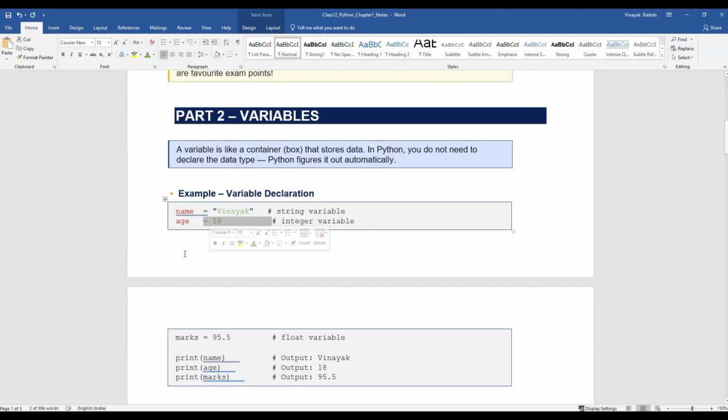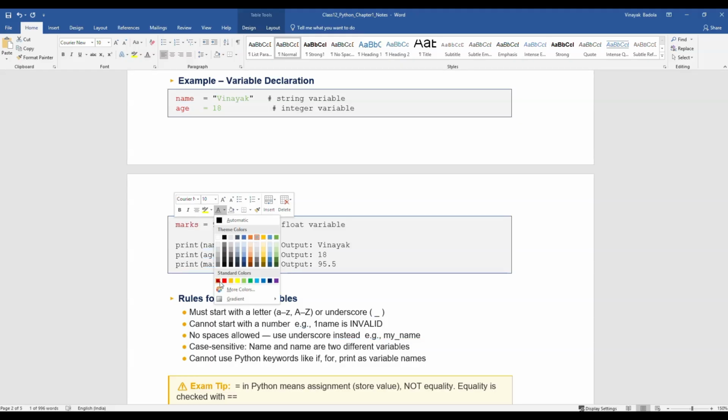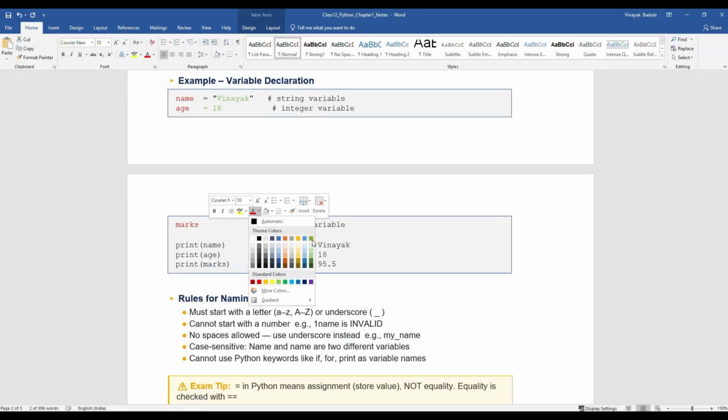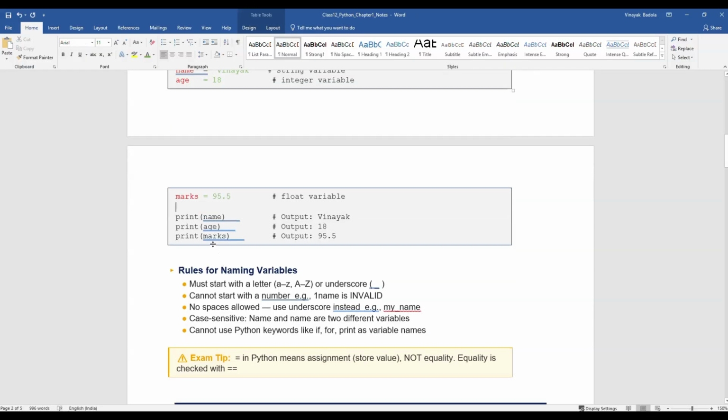Similarly, you can see marks. Generally marks can be from 1 to 100; any number can be the marks, right? So marks here is the variable. I have highlighted marks in red color. That is a variable, and the number given, 95.5, is the data. So this is known as a variable.